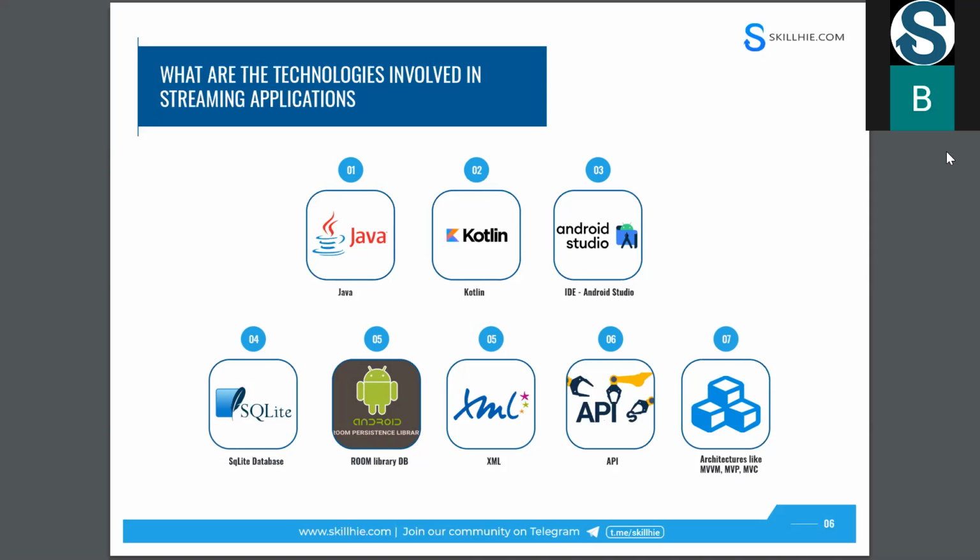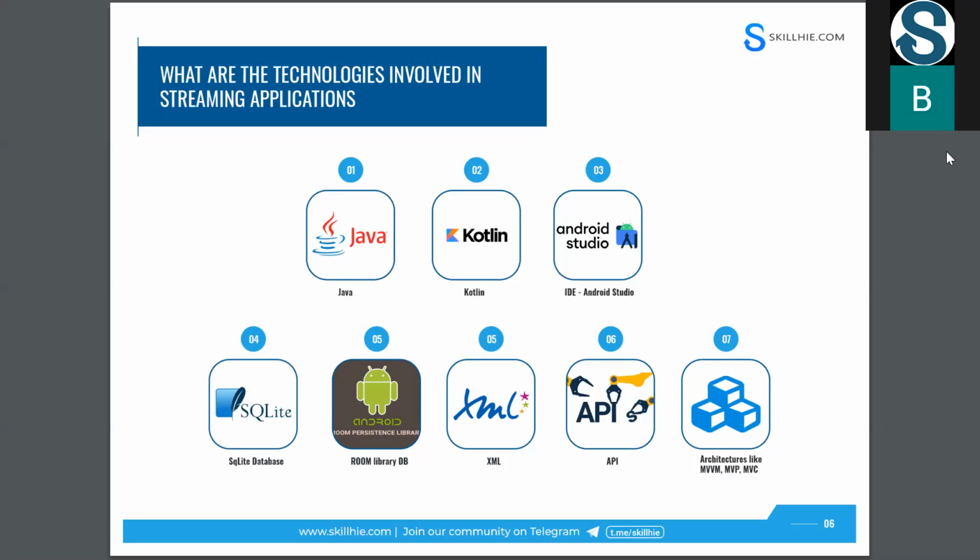And now the third one is MVVM. It is a very suitable architecture for Android application development nowadays. I think it's model, view, and view model. And see, if you compare all the architectures, you can see only model and view are common in every architecture. Only the presenter, controller, and view model differ. Why are we replacing the controller with the presenter, and the presenter with the view model? Because it has some advantages.